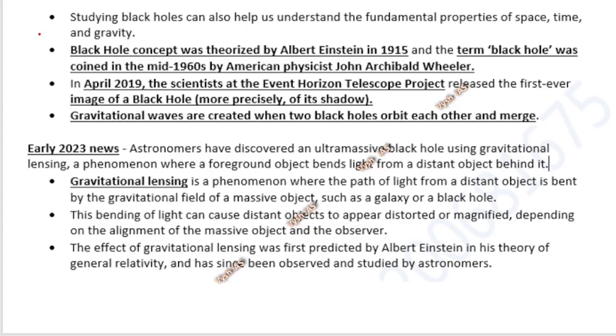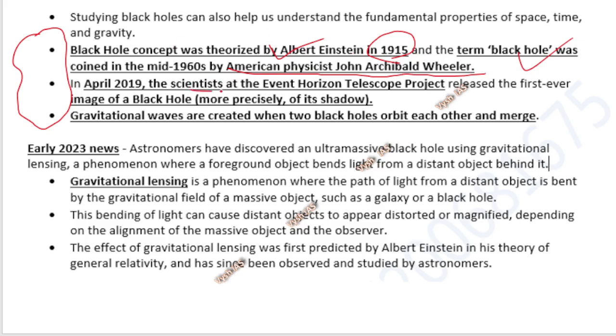Now, the theory or the GK which UPSC is nowadays focusing on, and which usually comes in SSC and PSC exams: who theorized the concept? It is Albert Einstein. Who gave the name black hole? It is the American physicist John Archibald Wheeler, who in the 1960s called it a black hole. Albert Einstein just said there would be a place so dense that even light cannot escape. The theory was given by Albert Einstein, but he did not give the name. This person gave the name.